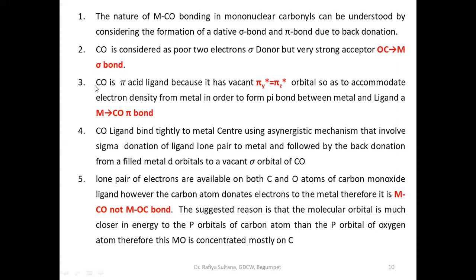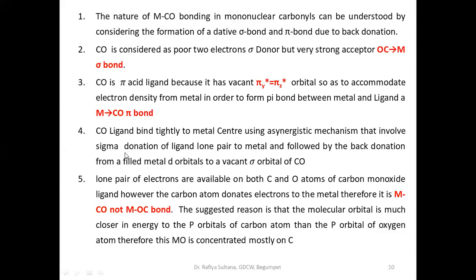Now CO is a pi acid ligand because it has a vacant pi star orbital so as to accommodate electron density from the metal in order to form a pi bond between metal and ligand. Okay, the M-CO pi bond. With this we have already discussed. The CO ligand, that is carbon monoxide ligand, will bind tightly to the central metal atom using a synergistic mechanism. A synergistic mechanism involves the formation of both a sigma bond and also back pi bonding.